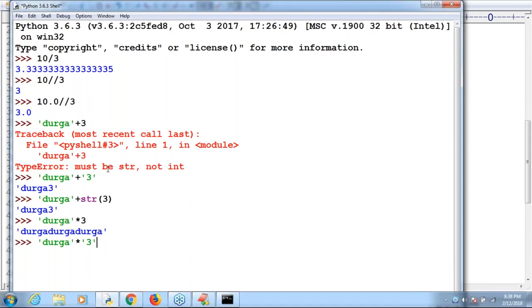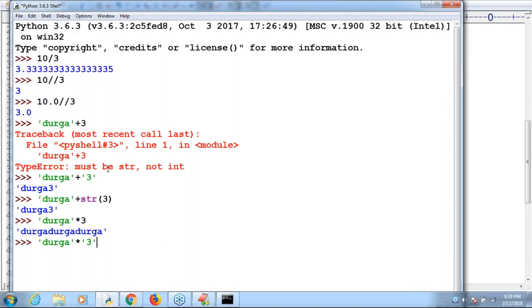Some people are telling Durga 3. Don't think too much further. What the answer by default we are going to get? Anyone? I want to listen from you people. Please respond. If I take like this, immediately Python will give error.